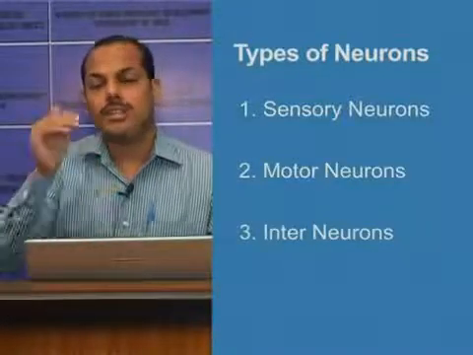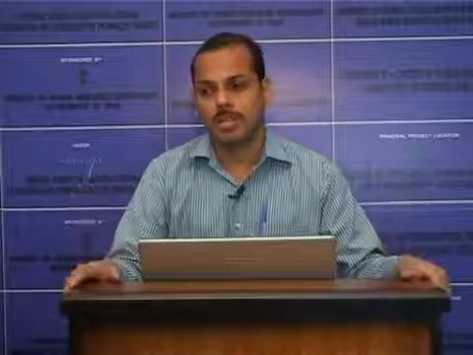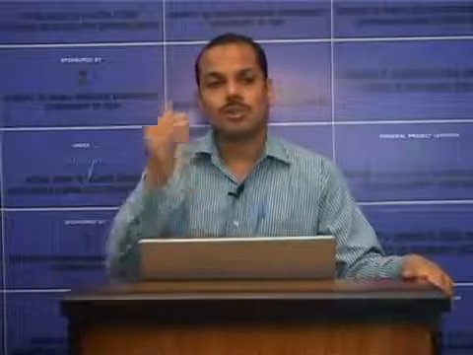And there are interneurons, which carry information between other neurons. They are found only in brain and spinal cord. So there are three types of neurons: the first is sensory neuron, second is motor neuron, and the third is interneuron.